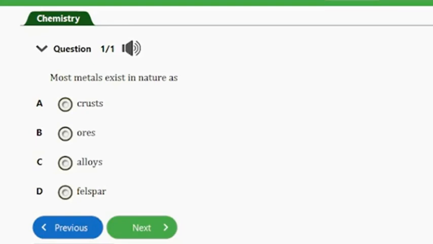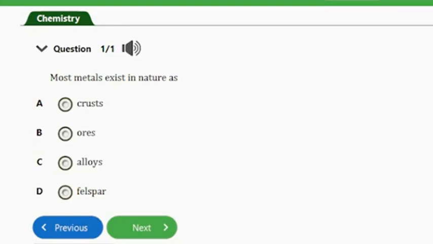It says, most metals exist in nature as A, crusts, B, ores, C, alloys, D, feldspar. So the answer to this question is option B here, and that's ores. So most metals exist in nature as ores.